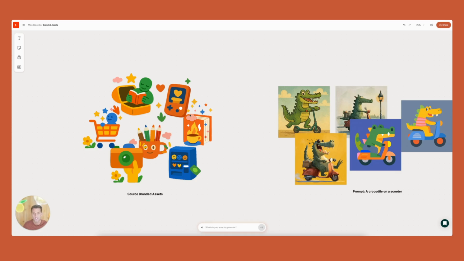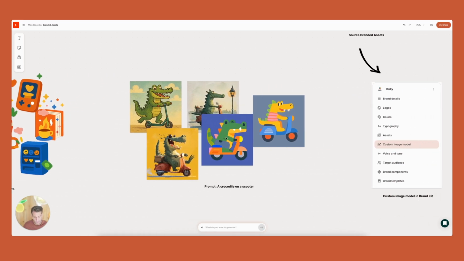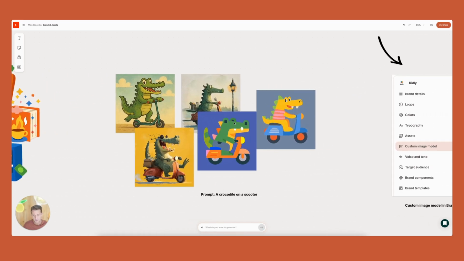So how do we actually help the brand team and also the performance team? So here's an example of if you were to put a prompt, such as a crocodile on a scooter, with different models. This is GPT image 1, this is Midjourney, this is here, I think, Flux. And of course, you can use reference images to get to a specific style.